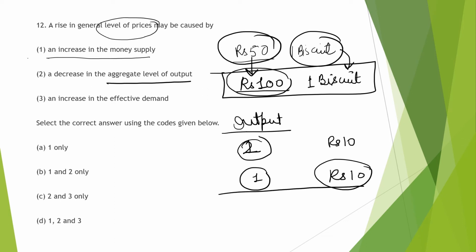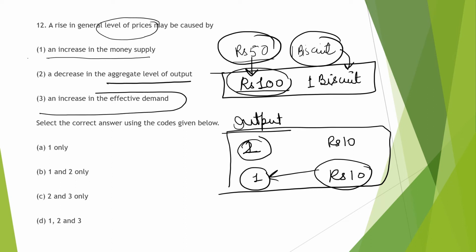Then this also will increase the level of prices. We have to buy this with these 10 rupees, because output is less, so its prices would increase. An increase in effective demand. If the demand would be increased, then also the level of price would increase. All the options are correct.